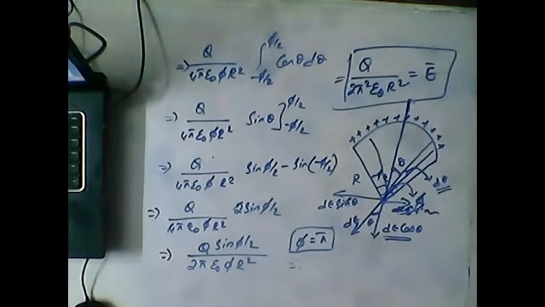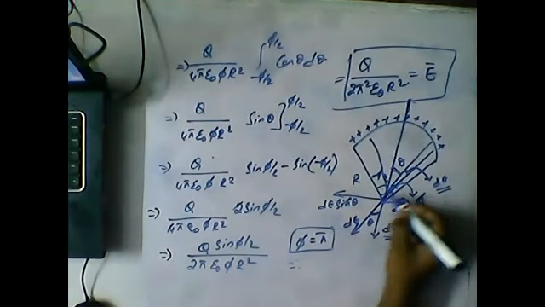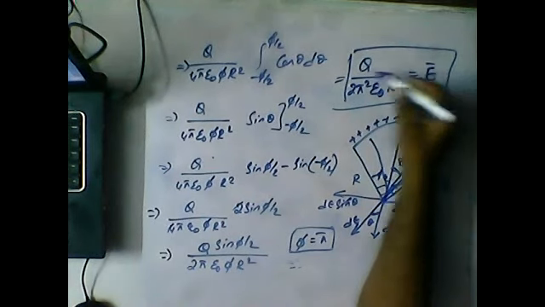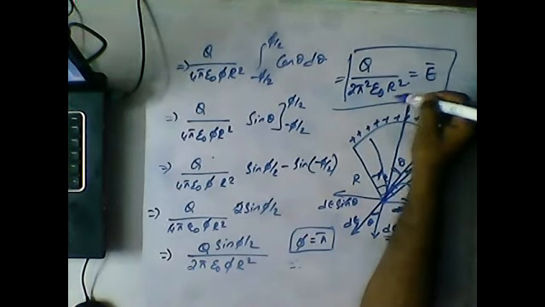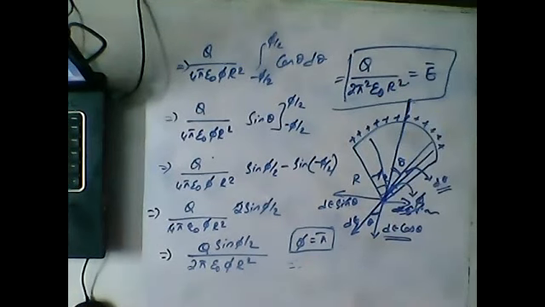Clear? Intensity of electric field due to a circular arc will be E bar is equal to Q by 2 pi square epsilon naught R square. This is the equation for the intensity of electric field due to a circular arc at the center.